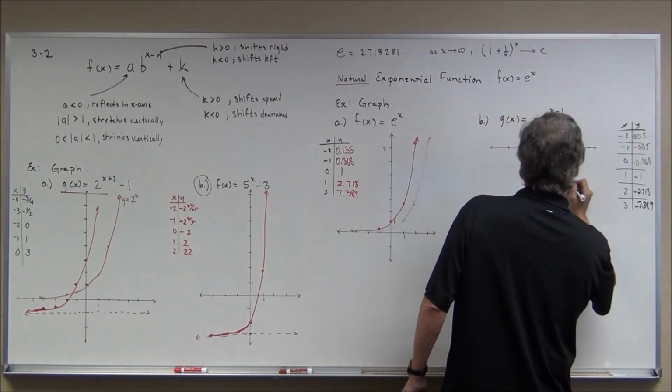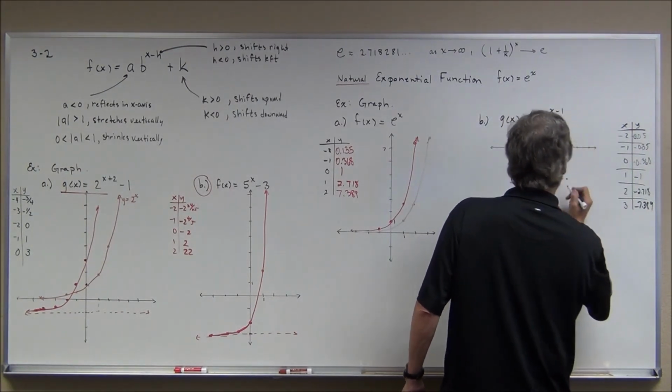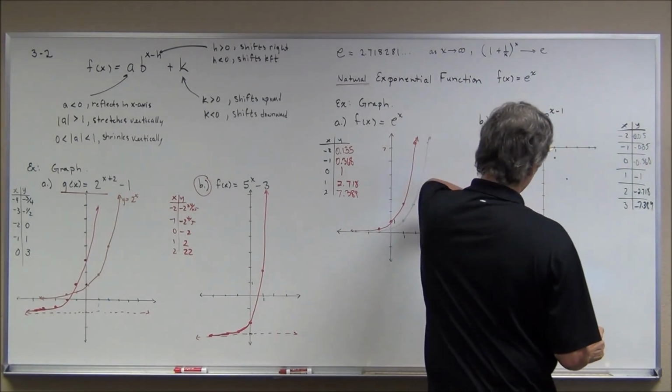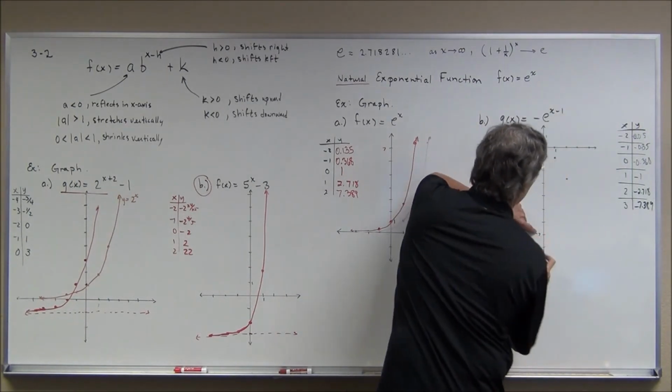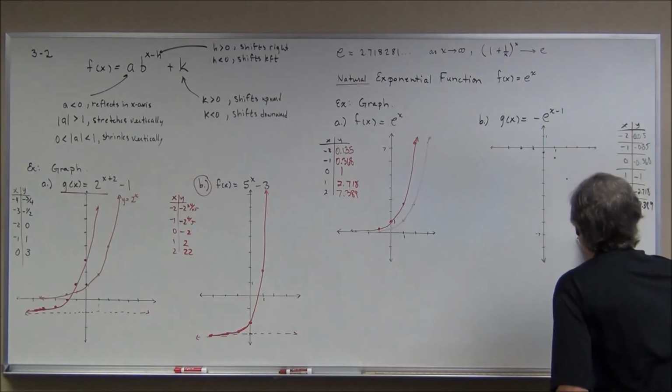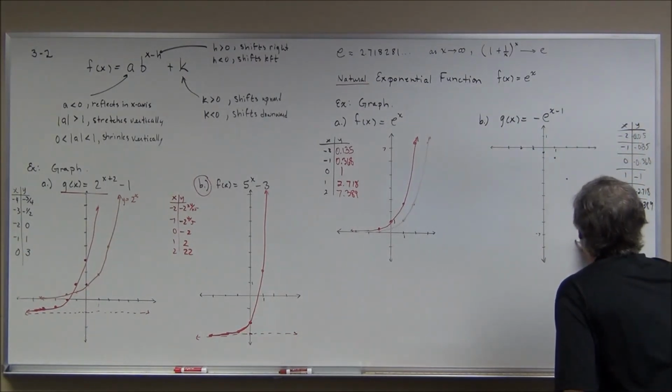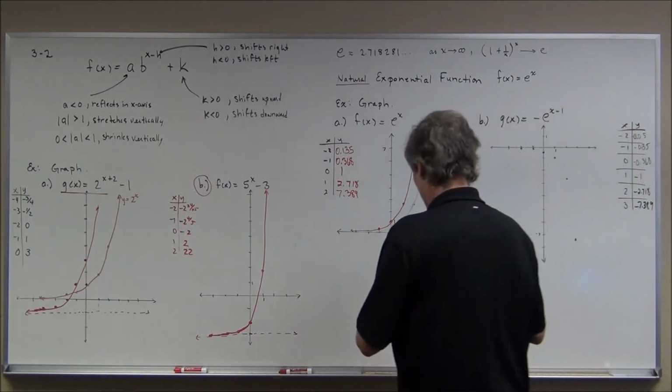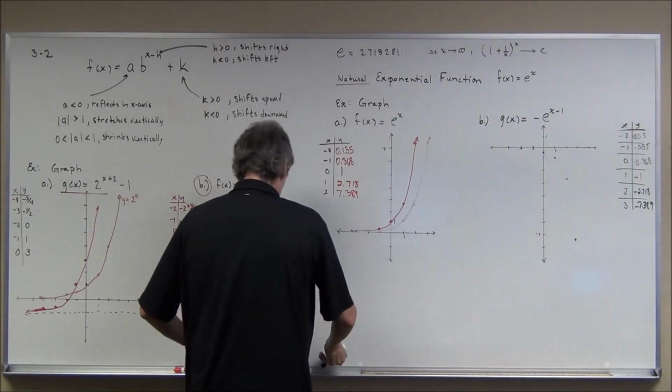Then -1, then -2.7, and 3, 4, 5, 6, and this is -7 down here, so it'd be about here. And you can see how the graph has been reflected.